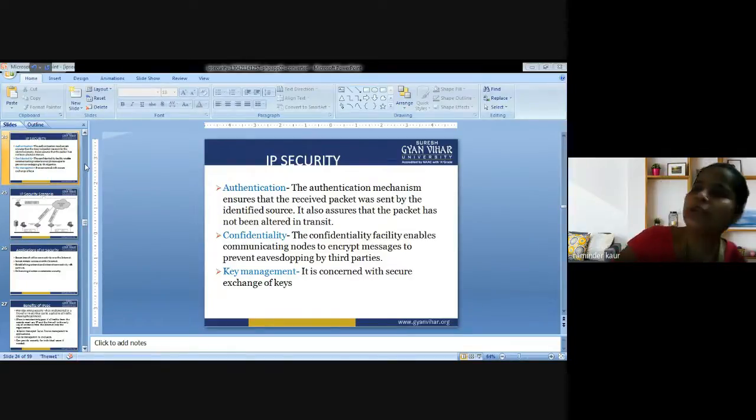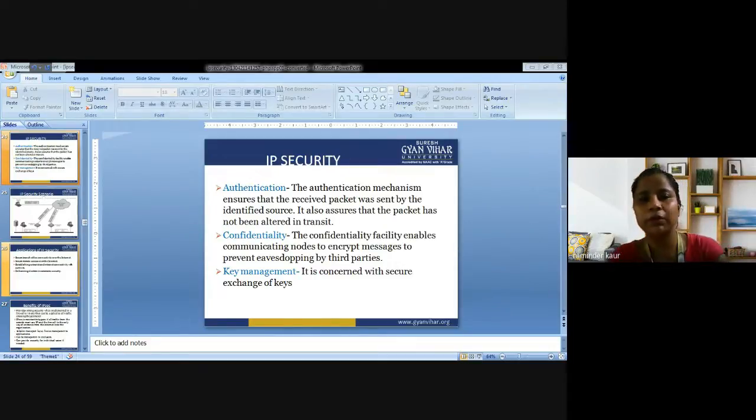Why do we use authentication? We have learned a lot about authentication. We always say authentication, authentication, authentication. Now, what does authentication mean? Authentication means the intended receiver is receiving my information. So that is why this protocol is used here. The authentication mechanism ensures that the received packet was sent by the identified source. It also assures that the packet has not been altered in the transition process.